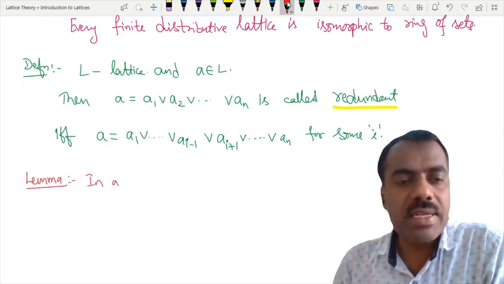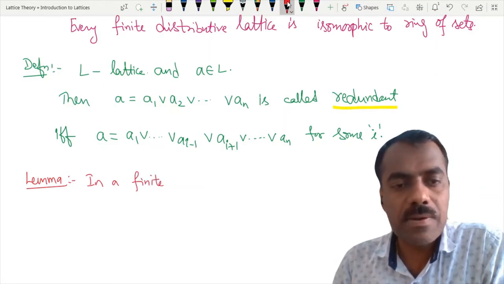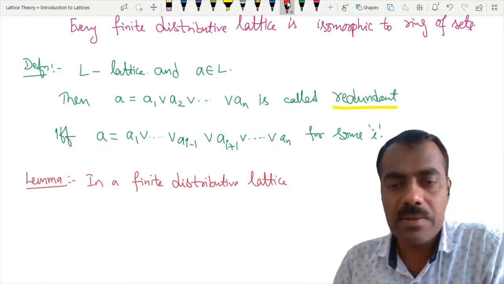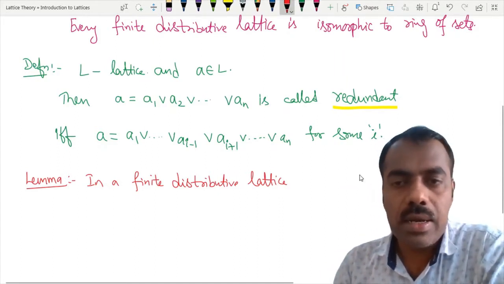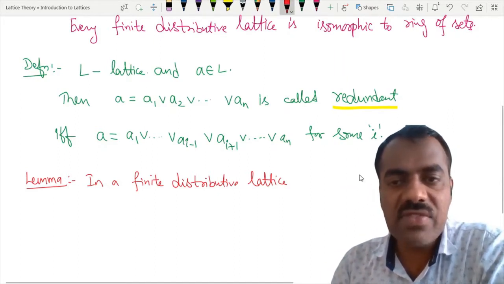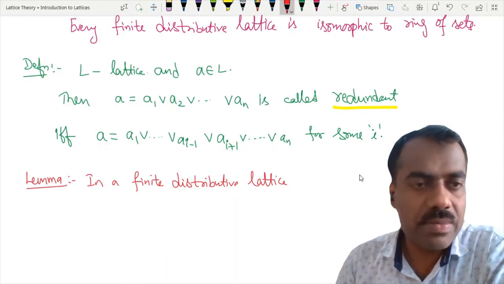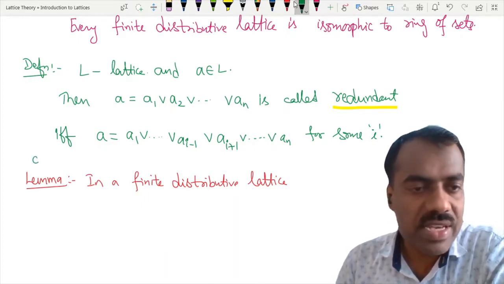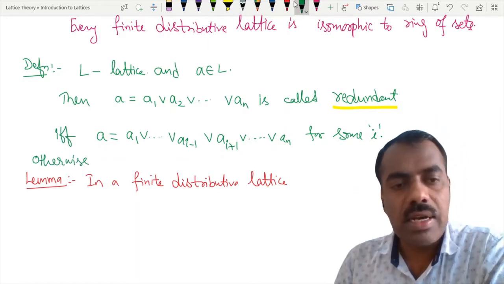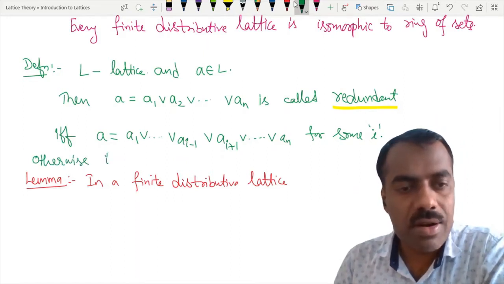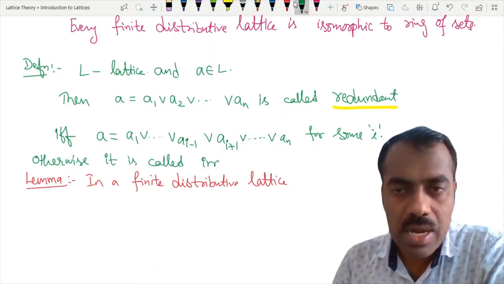In a finite distributive lattice, every element has a representation as a join of join irreducible elements. If this is not the case, then we say it is irredundant. Let me first write that: otherwise that representation is called irredundant.